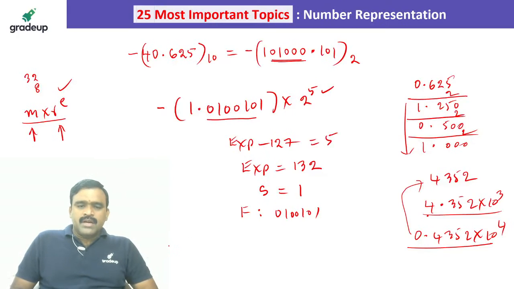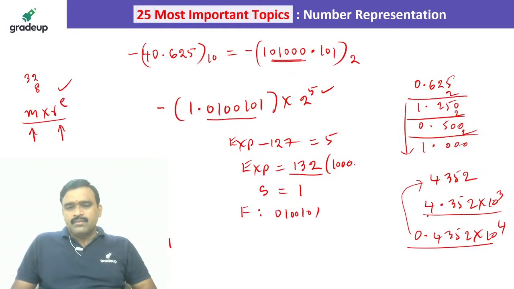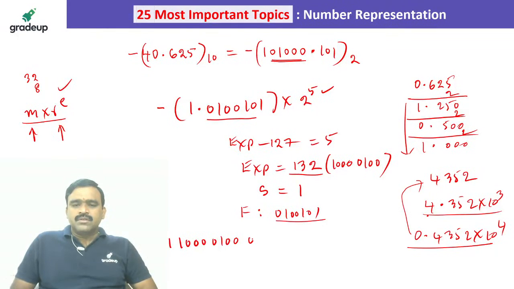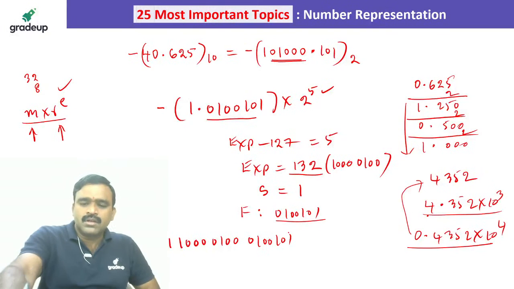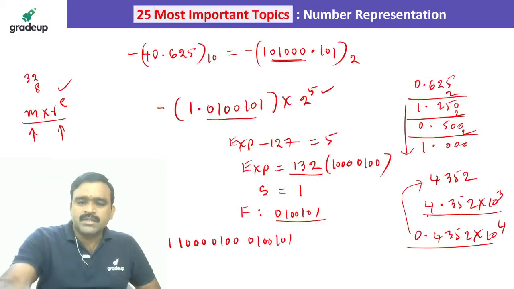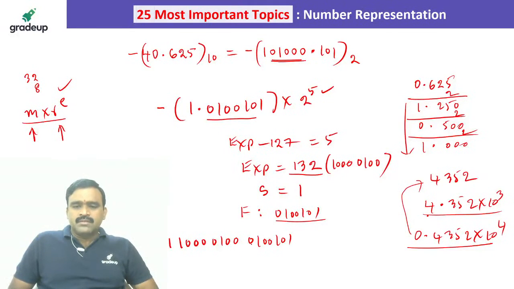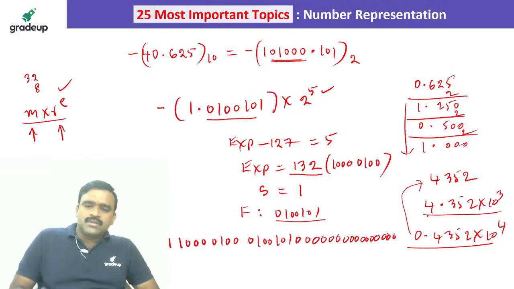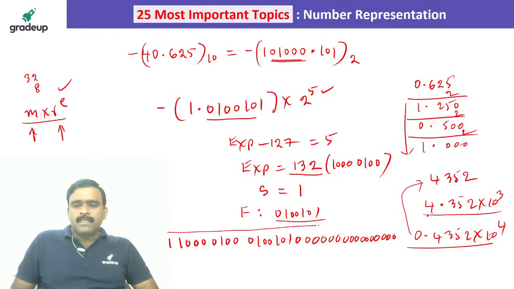You can keep any number of zeros on the right side. So I am writing now: sign is 1, exponent 132 in binary is 1000 0100, because 132 means 128 plus 4. Then this fraction value, 0100101. In total, how many bits do we have for the fraction? 23 bits. Counting 1, 2, 3 up to 23. That's all. So these are the 23 bits in the 32-bit representation of the number.